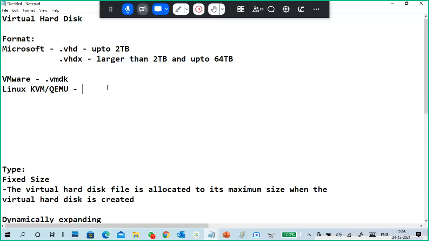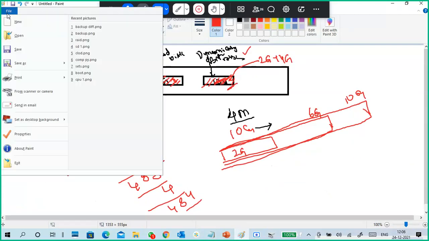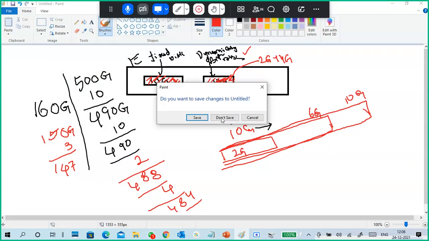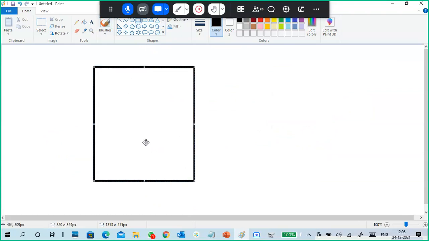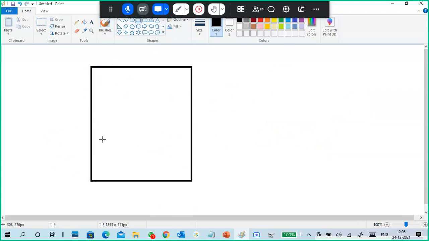That virtual machine also has a virtual hard disk. Think like this. This is my Linux machine. In Linux also we have a virtualization platform to create virtual machines.